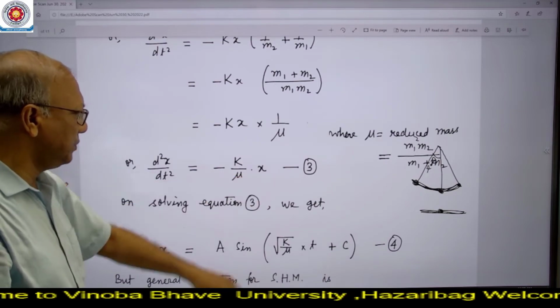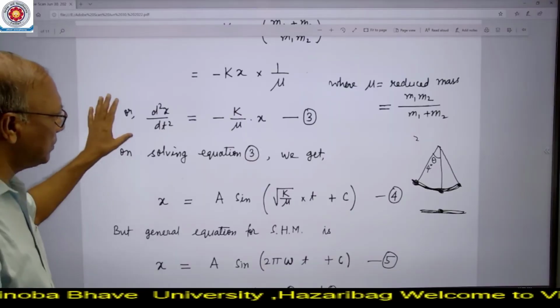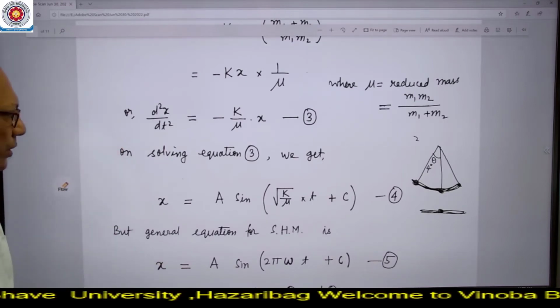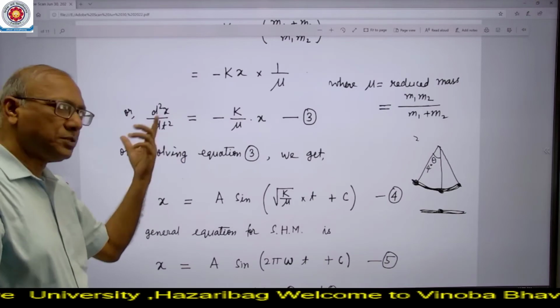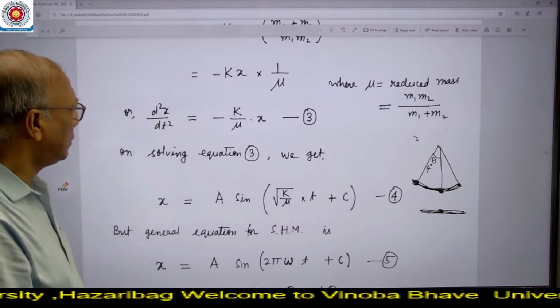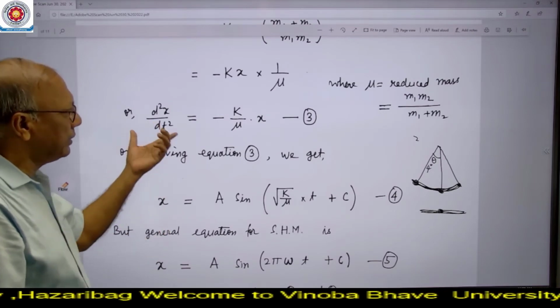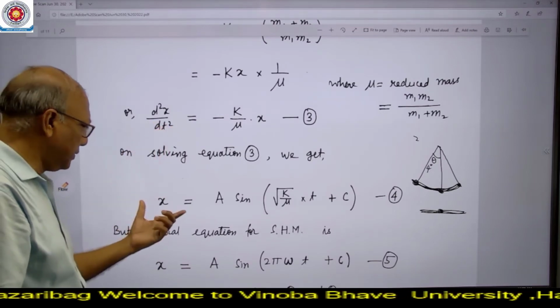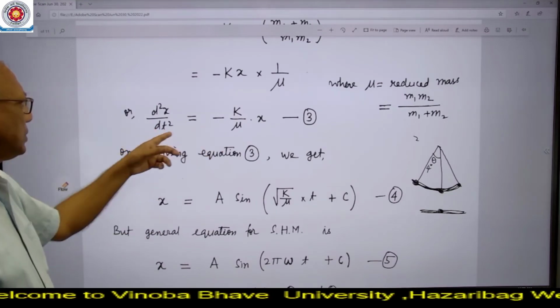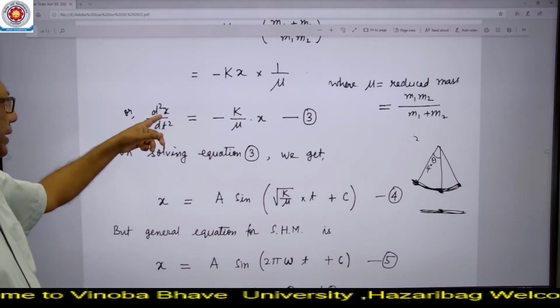On rearranging, we get equation 3. This equation 3 is nothing but a differential equation of second order. Here comes mathematics. So this is a differential equation of second order, and when this equation is solved, we get this type of solution. The solution of equation 3 will be obtained in terms of x.